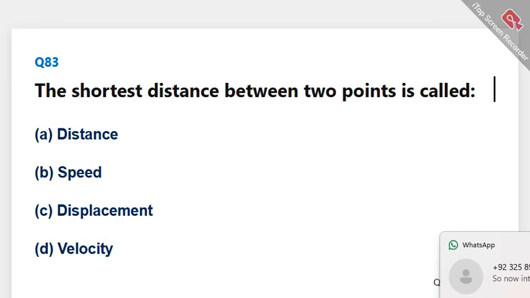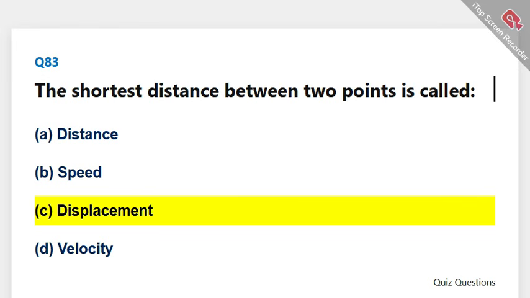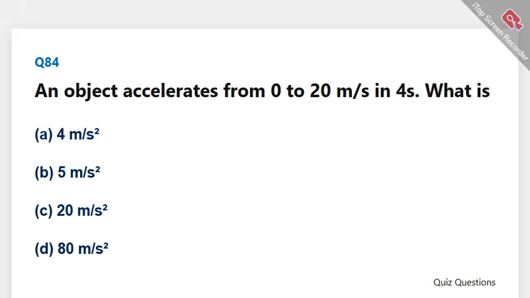The shortest distance between 2 points is called. The correct answer is C, displacement. An object accelerates from 0 to 20 m/s in 4 seconds. What is its acceleration? The correct answer is B, 5 m/s squared.